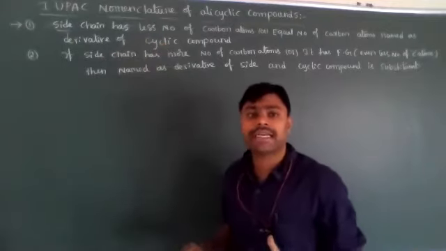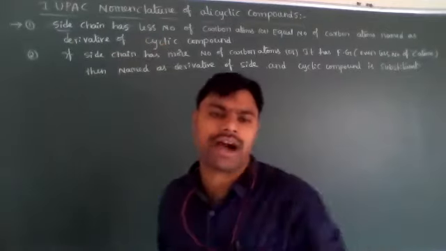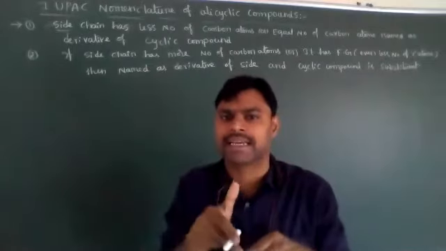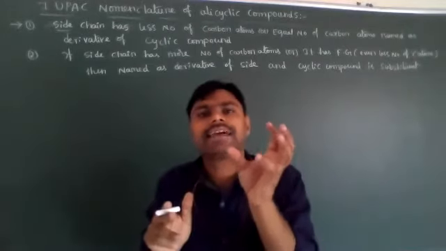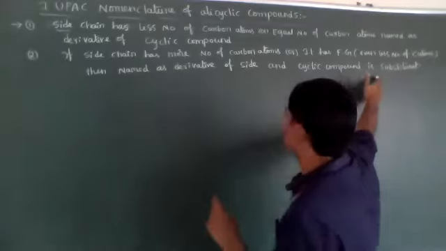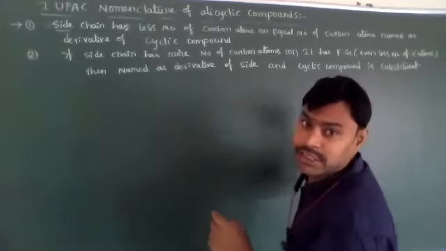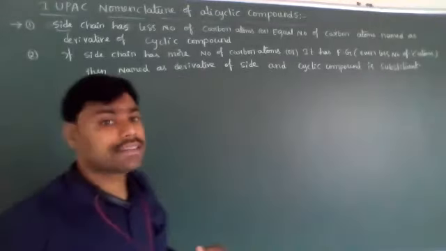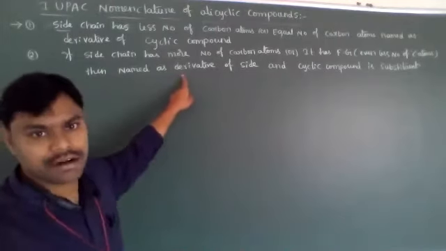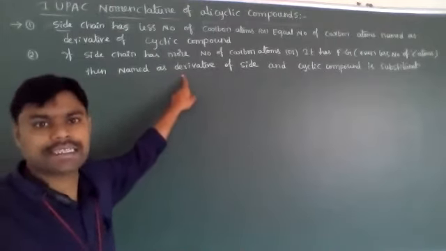The second point is: if the side chain has more carbon atoms when compared to the cyclic ring, then the cyclic ring we have to consider as a substituent. The cyclic ring as a substituent means the organic compound is the derivative of the side chain.